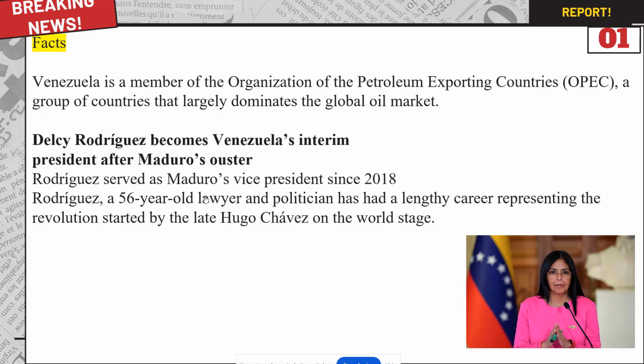And all those OPEC data will become important here. Now, as we have seen, Delcy Rodriguez has become Venezuela's new interim president after the ex-president of Venezuela, that is Maduro. Okay, she served as the vice president since 2018. She is 56 years old, a lawyer and a politician, and has a lengthy career representing the revolution started by the late Hugo Chavez on the world stage.